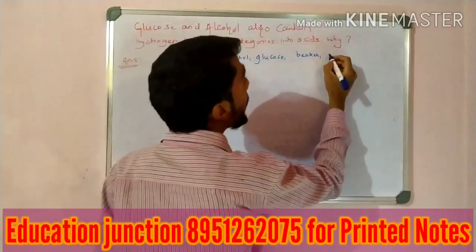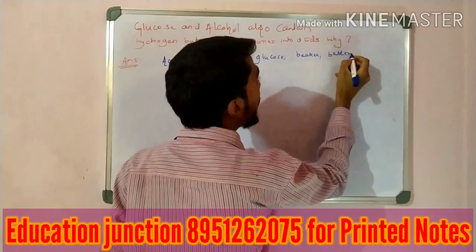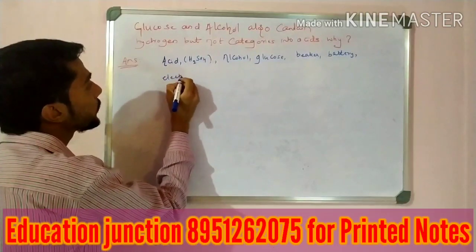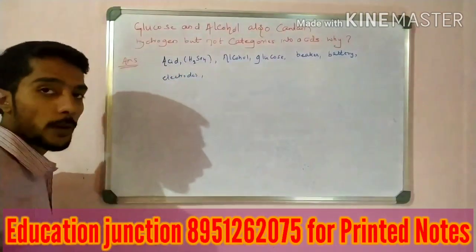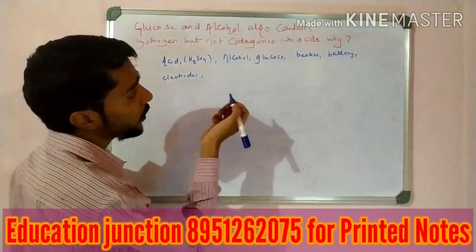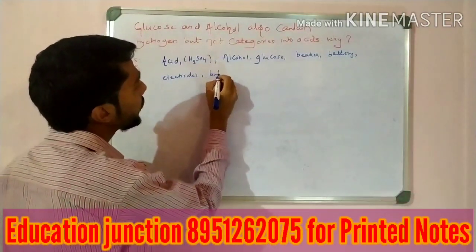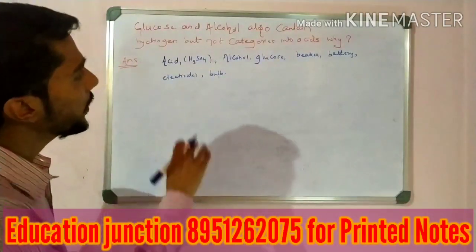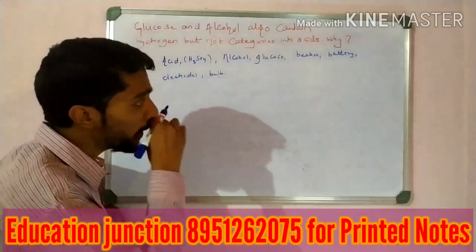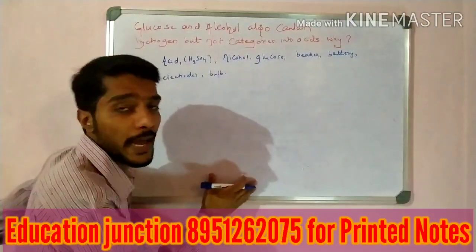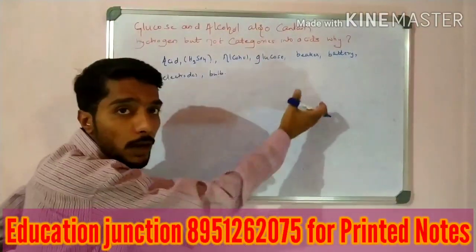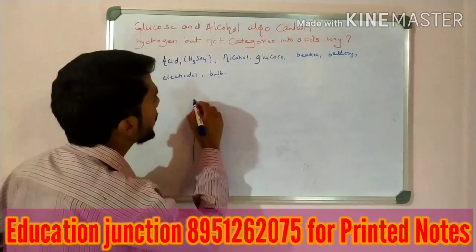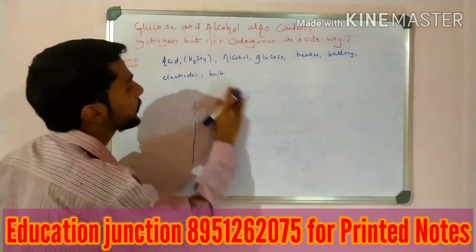I require a battery, one battery. Then I require electrodes, which means graphite electrodes. Then I require a bulb for the beaker. One bulb is required to check the flow of electricity. So there are some simple instruments we require. I take two sets, one set having acid and one set having alcohol or glucose. So I am having one set here. This is a very important diagram. So I can take one set here.